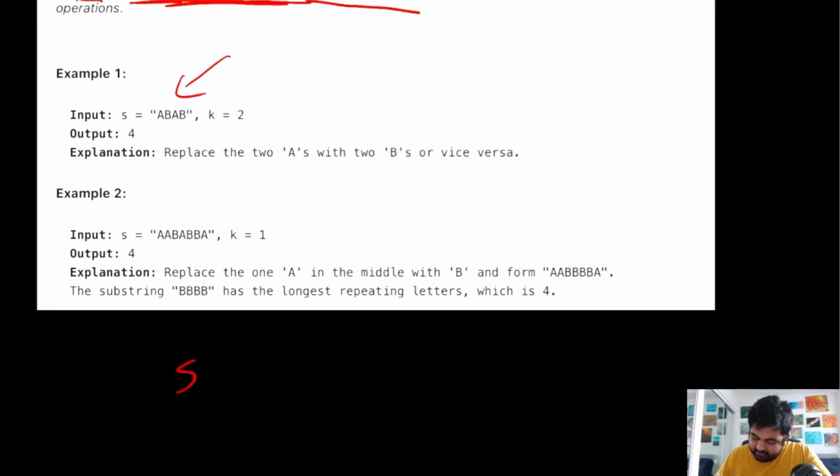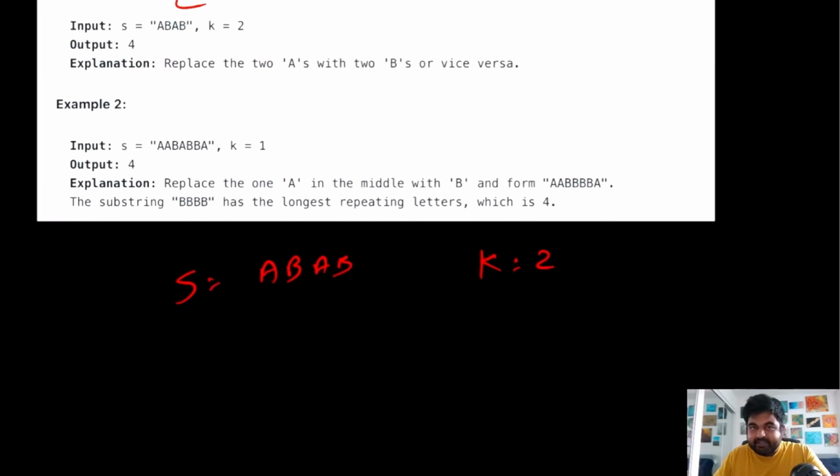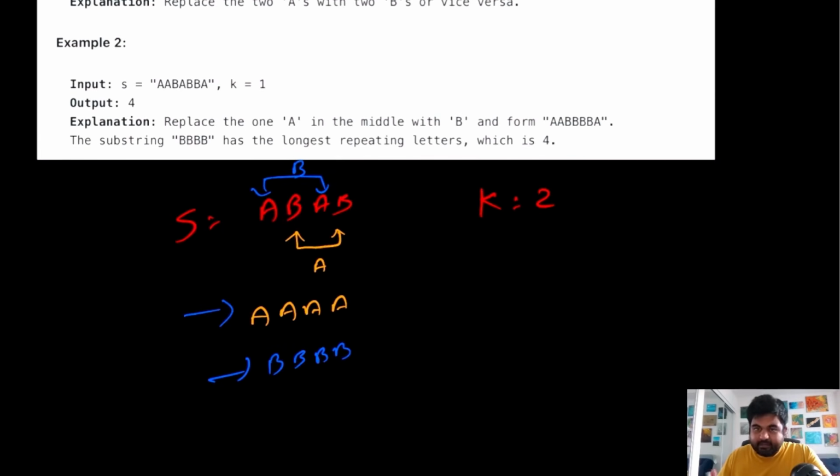Suppose our s is equal to a, b, a, b, and we are told that k is equal to 2, which means we can replace any two characters with whatever two characters we want. In this case we have two options. Either we replace these two b's with the letter a, and then we will get a string that looks like a, a, a, a, or we can replace these two a's with the letter b, and then we will get b, b, b, b. We don't care what the value of the string is. Our aim is to find the longest substring that contains all the same repeated character, and we need to find its length. In both cases, the length is 4, and this is the answer we need to return. So this is what the problem is asking us to do.